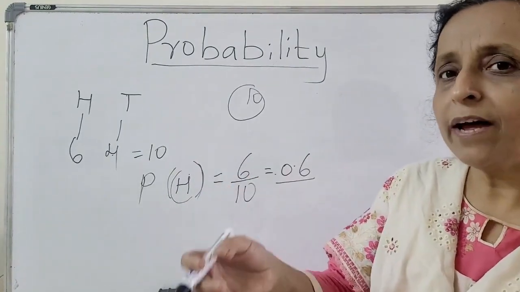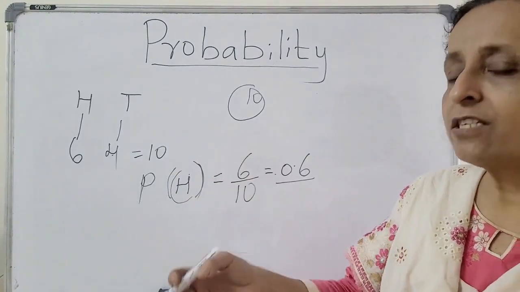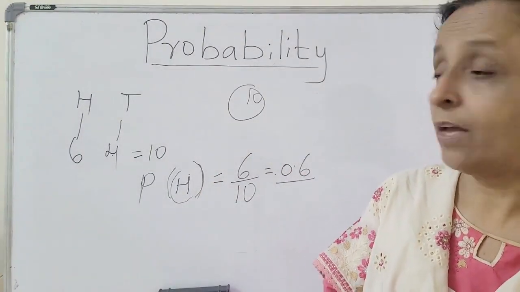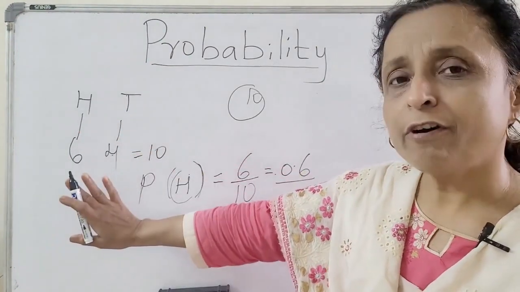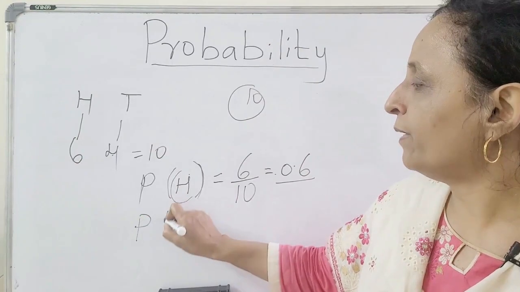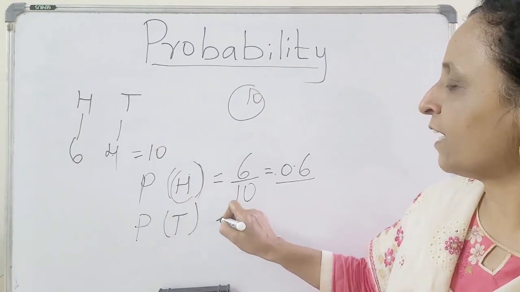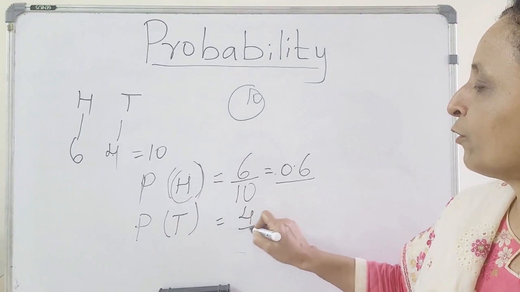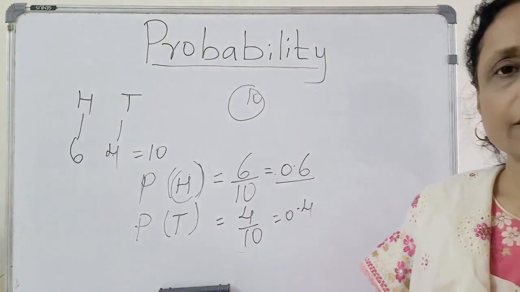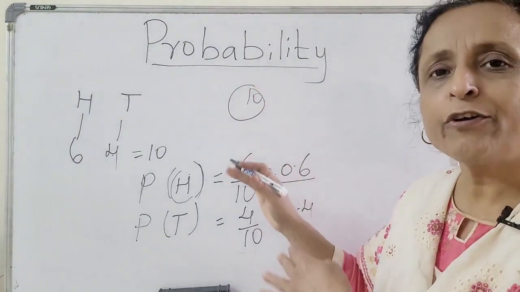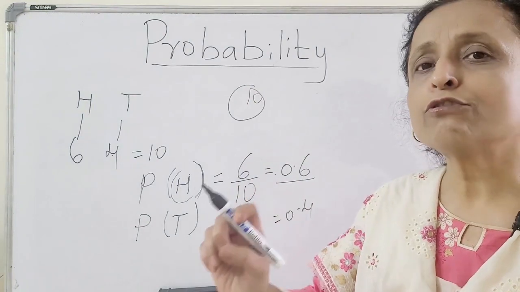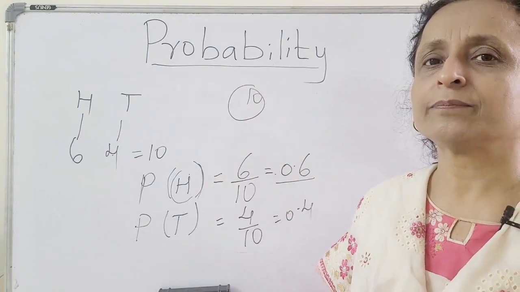This you have got by actually tossing 10 times and seeing how many times you get head. Now 6 times you have got head, 4 times you have got tail. So the probability of having a tail is 4 out of 10, that is 0.4. So this is how you calculate. This is the simple experiment which you do for probability.